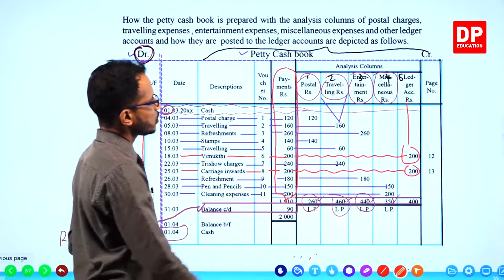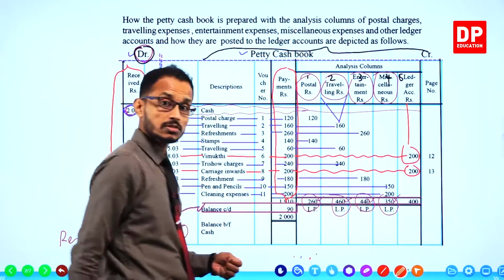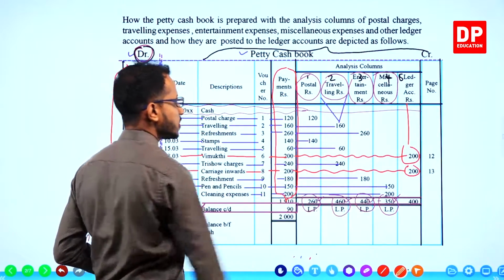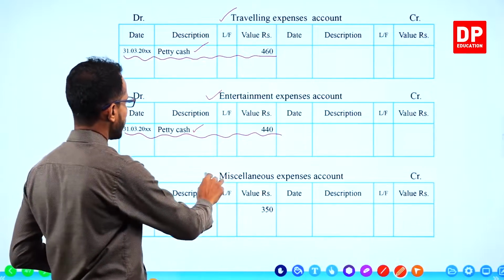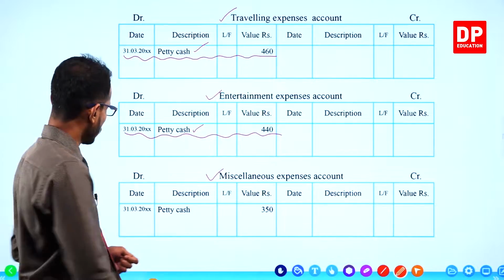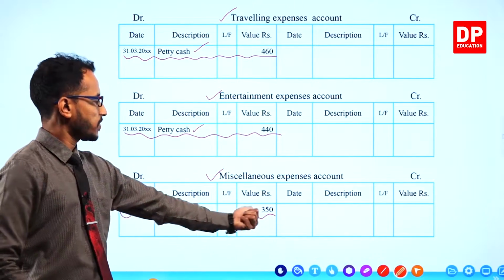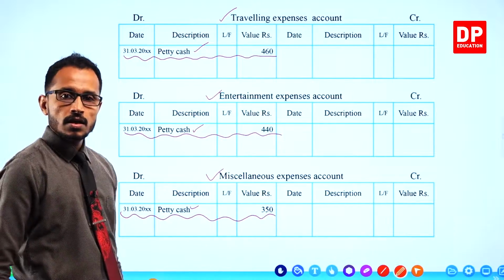Finally, draw a separate ledger account called miscellaneous expenses. Debit this 350 to that miscellaneous expenses account. 350 debit. Description, petty cash. Done.